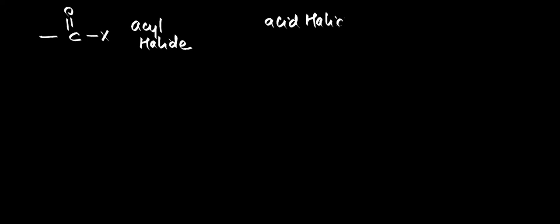Now we'll take C double bond O X. C double bond O is carbonyl, X is halogen atom. So this is actually called what? Acyl halide. C double bond O X is called acyl halide, and it belongs to which class of compounds? It belongs to acid halide class of compounds. This can also be called as alkanoyl halides. You can call them as acid halides or alkanoyl halides.